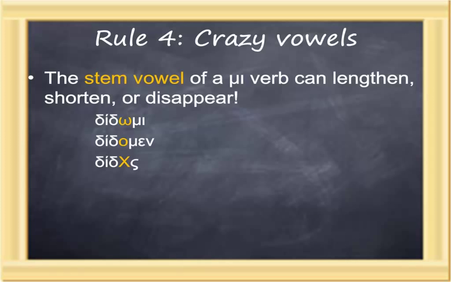Rule number 4, that stem vowel can do some crazy things. It can lengthen, it can shorten, it can disappear. So when parsing a mi verb, it's best not to pay attention to the stem vowel, other than enough to identify what the root is, but not for parsing's sake. So in the final example there, it doesn't matter what the vowel is between did and sigma. It's still second person singular present active indicative. The actual vowel is an omega. Rule number 4, the stem vowel can do some crazy things.